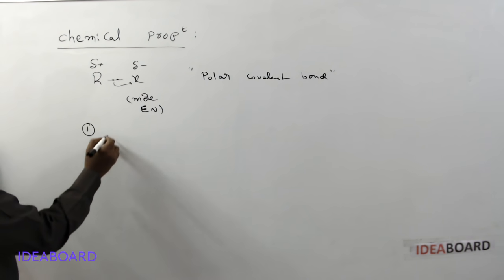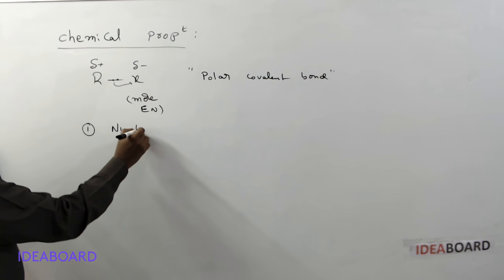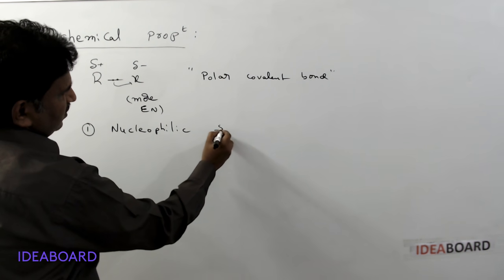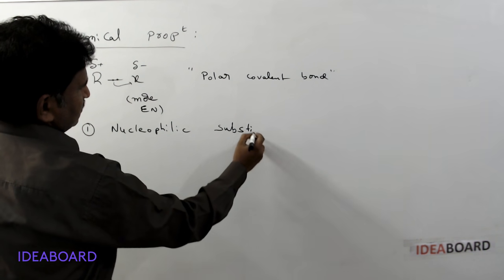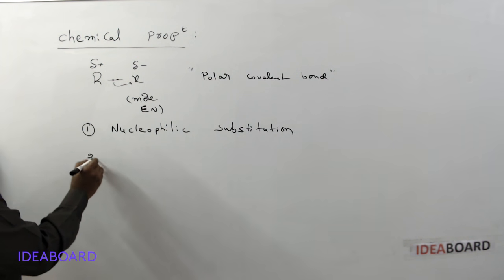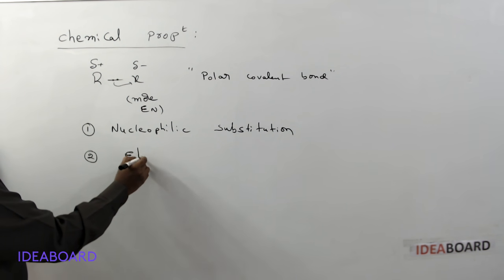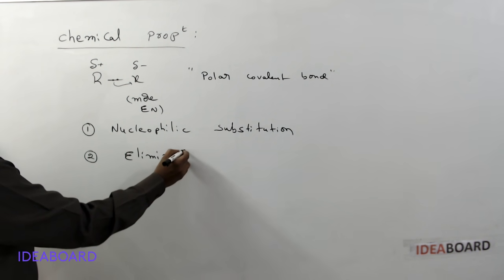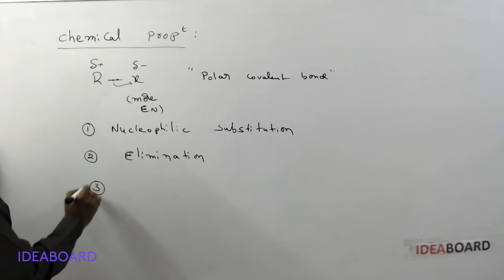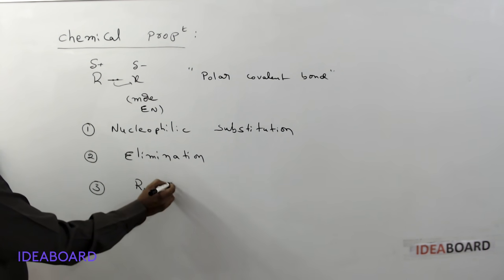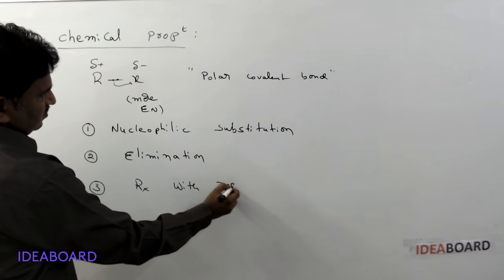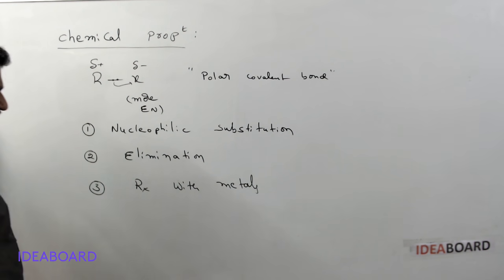The first type of reactions it shows is nucleophilic substitution reactions. The second type is elimination reactions. The third type is reaction with metals.